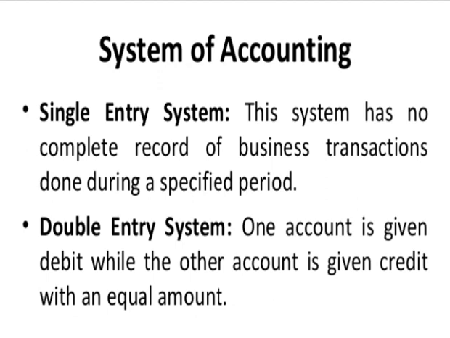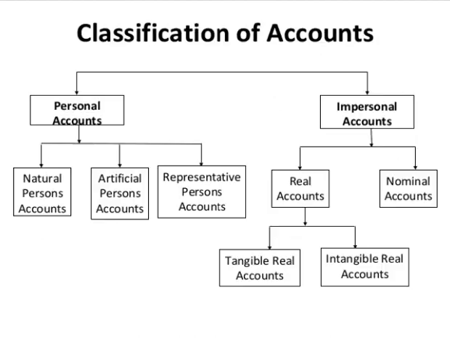In single entry system, this system has no complete record of business transactions done during a specified period. That is, no accounting rules will be followed under this system. For example, accounts maintained by petty shop and accounts maintained by sole trader, etc. Then double entry system. One account is given debit while the other account is given credit with an equal amount. Here under this system, accounting rules will be followed to maintain the accounts.